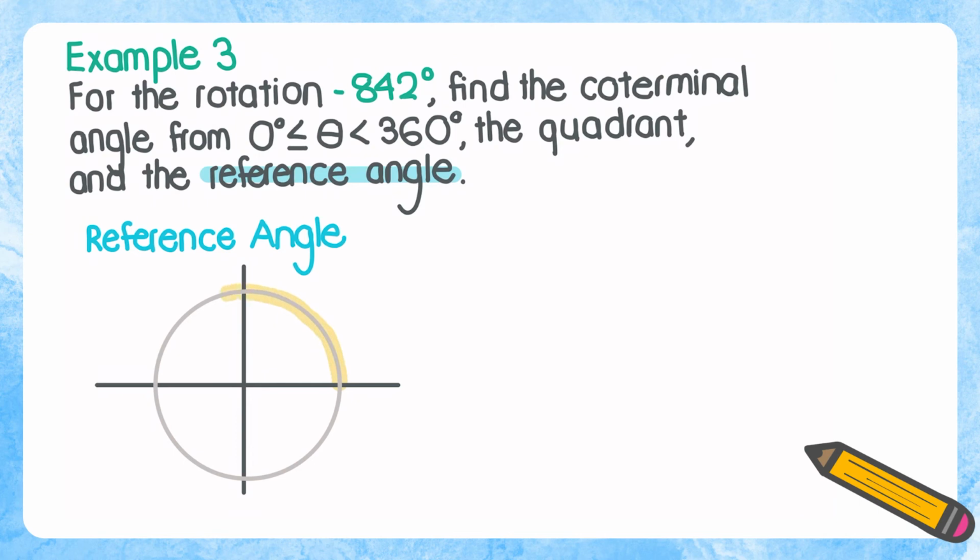So we know that 238 degrees lies in quadrant 3, somewhere around here. So we create our terminal side and create our reference triangle. Our reference angle is right here. Again, it's the smallest angle between the terminal side and the x-axis.